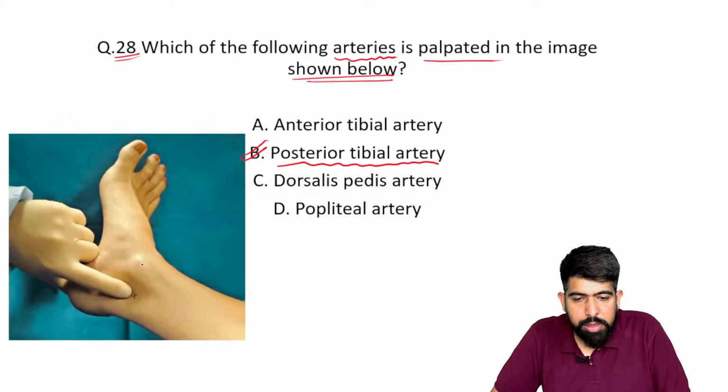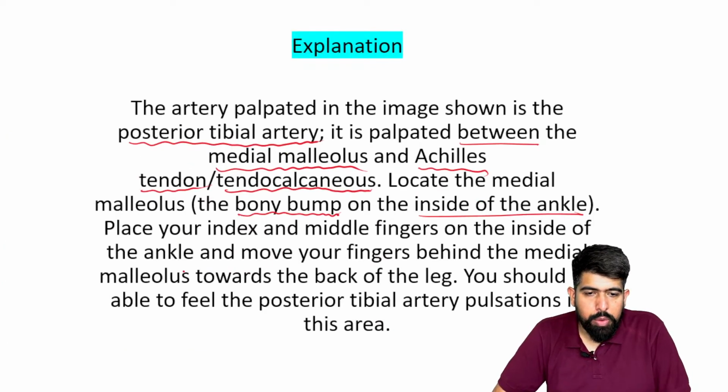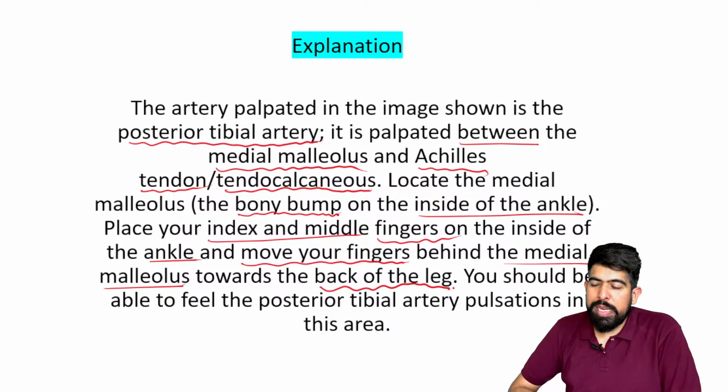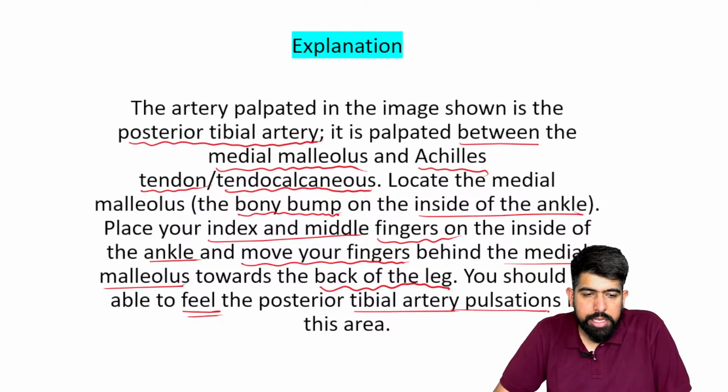When you place your index and middle fingers on the inside of the ankle and move your fingers behind the medial malleolus towards the back of the leg, you should be able to feel the posterior tibial artery pulsation in this area.